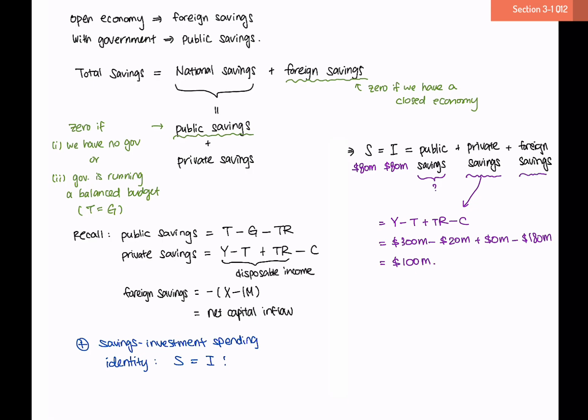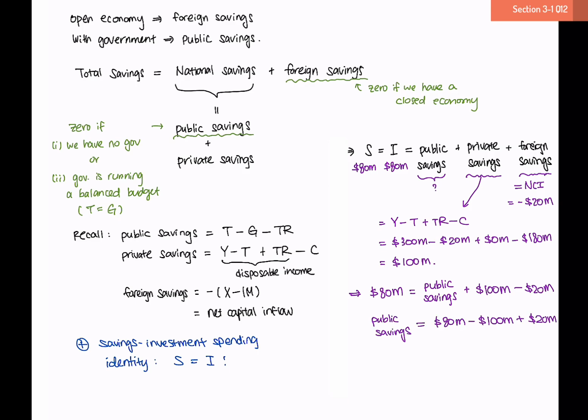When it comes to foreign savings, we know that there's another name for the foreign savings, which is your net capital inflow, which is given as negative $20 million. So in other words, our total savings of $80 million is coming from our public savings, our private savings of $100 million, and our foreign savings of negative $20 million. If we solve for the public savings, that gives us 0.